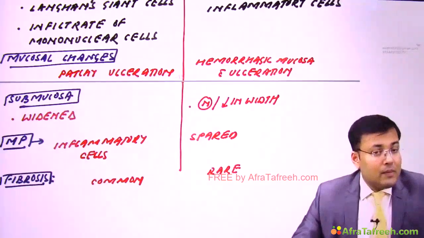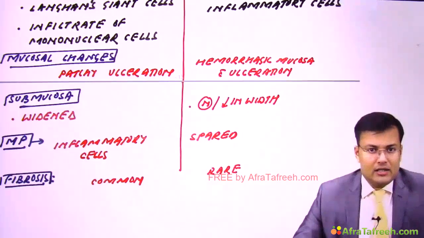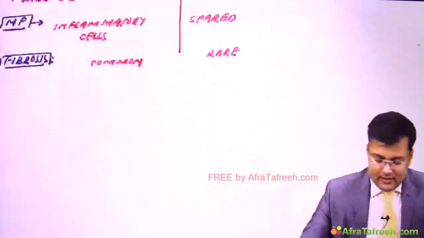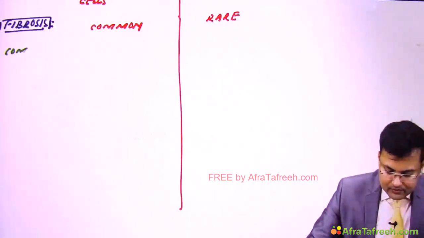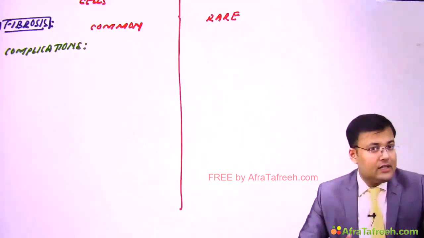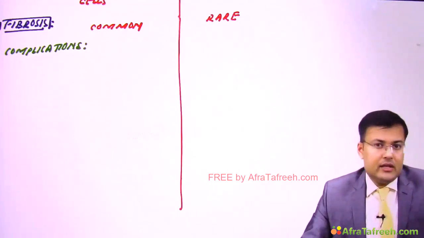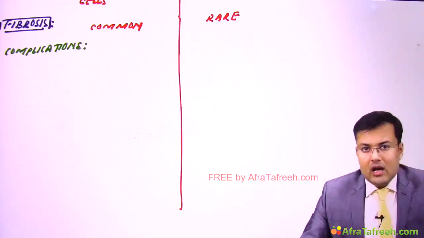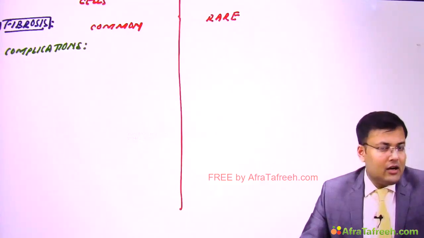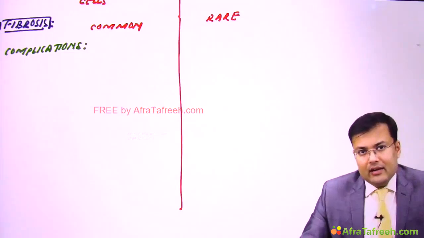Now see what are the complications seen in Crohn's and ulcerative colitis. First and very important, fistula. We discussed that in Crohn's there is increased incidence of both internal as well as external fistula, whereas it's rare in ulcerative colitis.